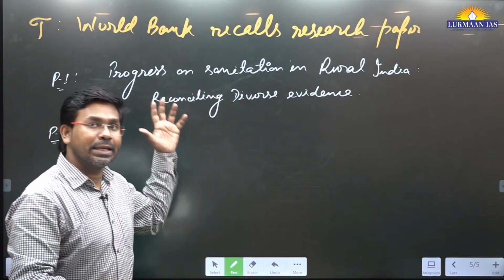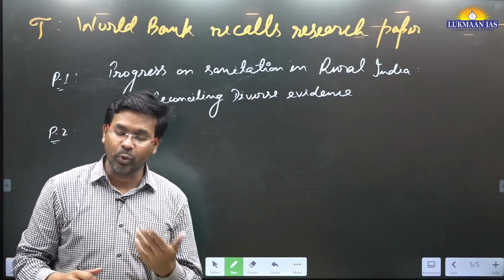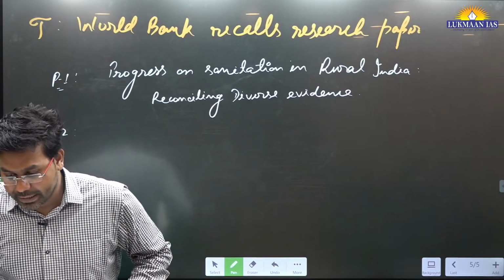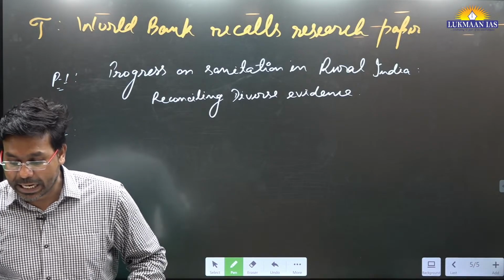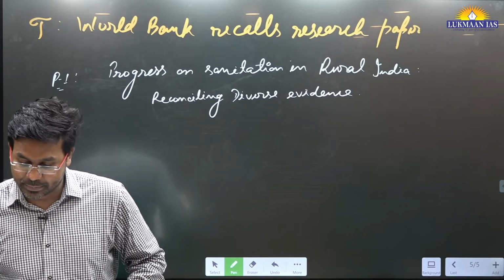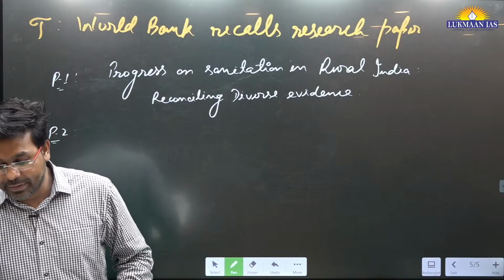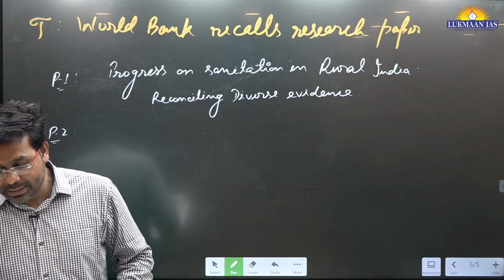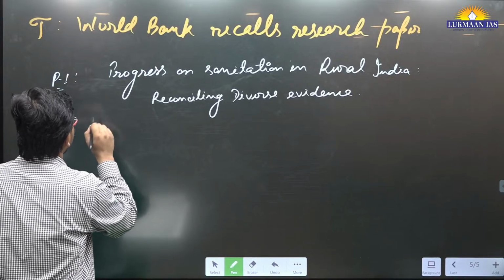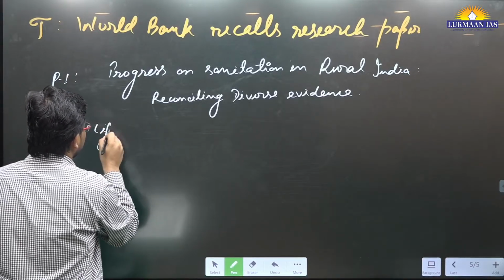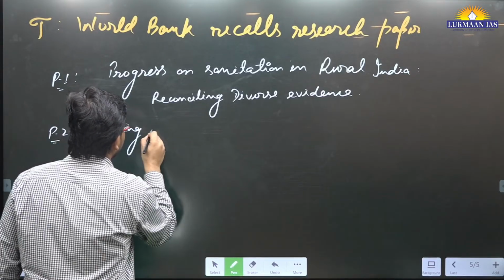You can remember their names, maybe you can use them somewhere. The second research paper says, What Lies Beneath: An Assessment of India's Groundwater Quality and Monitoring Systems. And the third is Lifting the Lid: Process and Diversity of the Swachh Bharat Mission. I'm writing the third one first: Lifting the Lid.